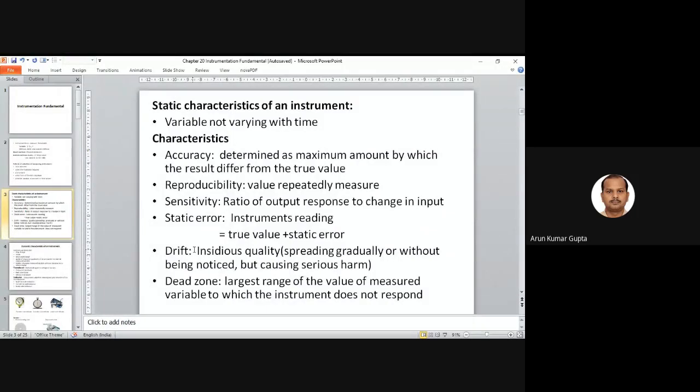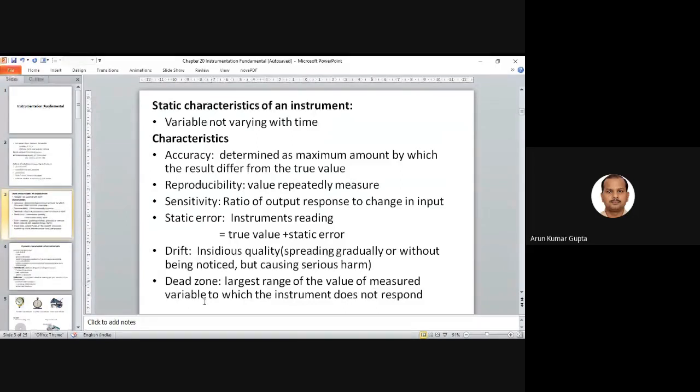That is known as the drift of the property. The instrument should give an accurate reading for all the range, but due to drifting, the values differ.